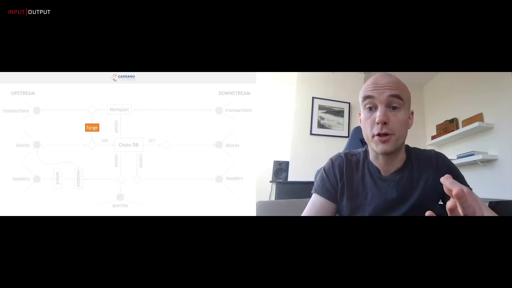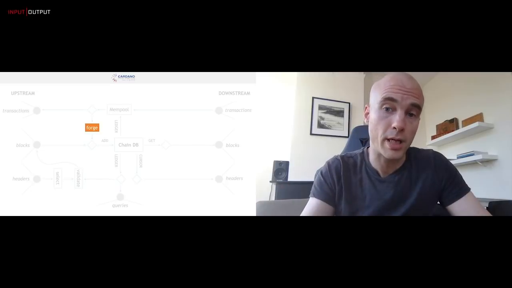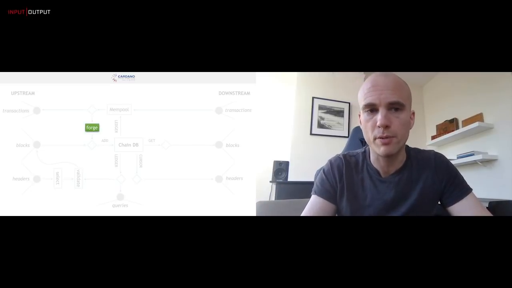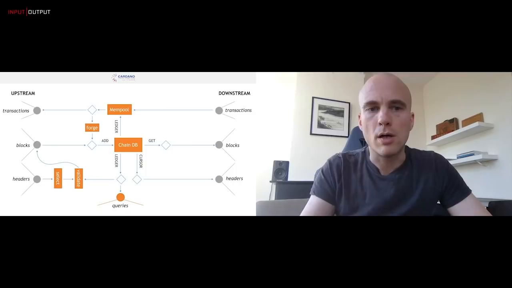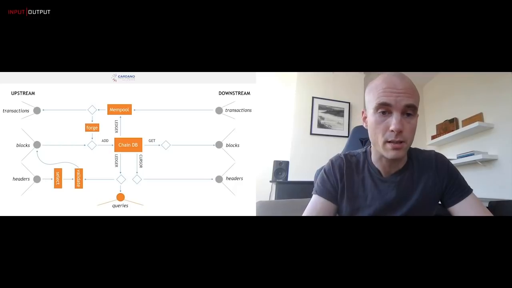And of course, block production is also different, right? If this is a Byron chain, we're producing Byron blocks. If it's a Shelley chain, we're producing Shelley blocks. So every component of this consensus layer behaves differently for different ledgers, whether this is a Byron one or a Shelley one.